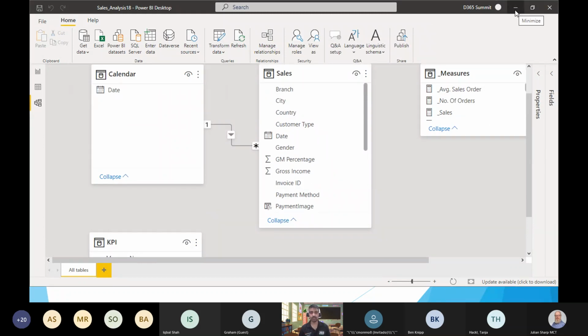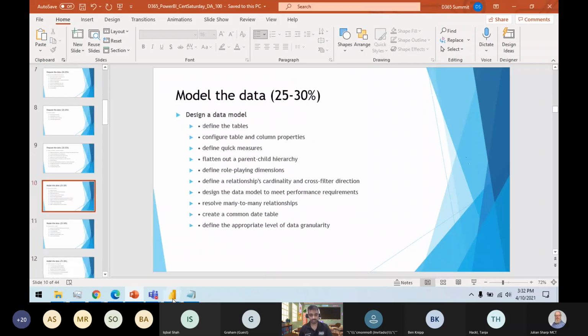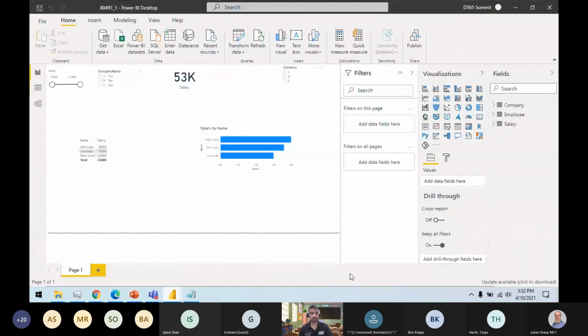Now let's deep dive into one-to-many and many-to-many, because this is one of the most complex differences that people don't see. All these subtopics are interrelated: relationship, cardinality, cross filter direction, and performance as well.